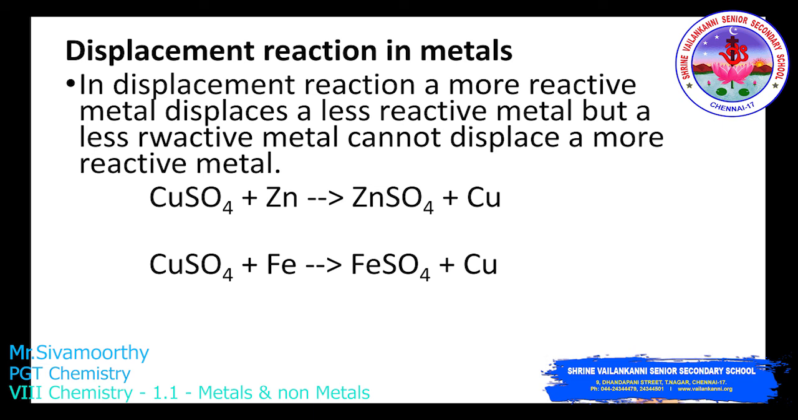CuSO4, that is copper sulfate, is treated with zinc, Zn. It gives ZnSO4, zinc sulfate, along with copper. See the equation: the zinc displaces the copper from the copper sulfate, forming zinc sulfate along with copper. Correct? Another example I am giving you: copper sulfate reacts with iron to give iron sulfate along with copper. So in the first equation, zinc displaces the copper. In the second equation, Fe displaces the copper. That is called a displacement reaction.